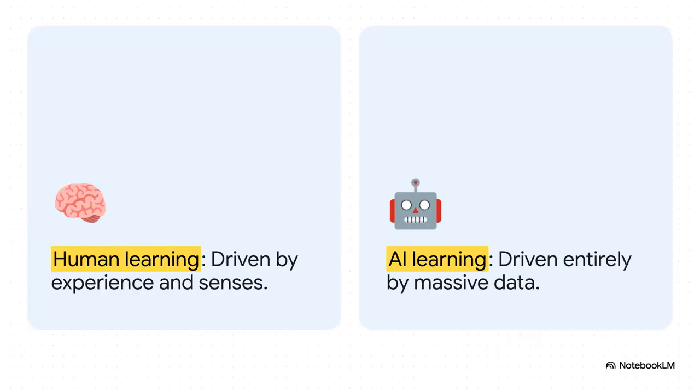To really understand machine learning, it actually helps to look at ourselves first. When a human child learns to identify a cat, they do it through the experience of seeing fur, pointy ears, and whiskers over time. At first, they might point at a small dog and call it a cat. We've all seen that, right? But through repeated physical senses and corrections, the brain eventually recognizes the pattern. Well, AI learns in a strikingly similar way. But instead of physical interaction, it learns by analyzing massive amounts of data to find mathematical relationships.